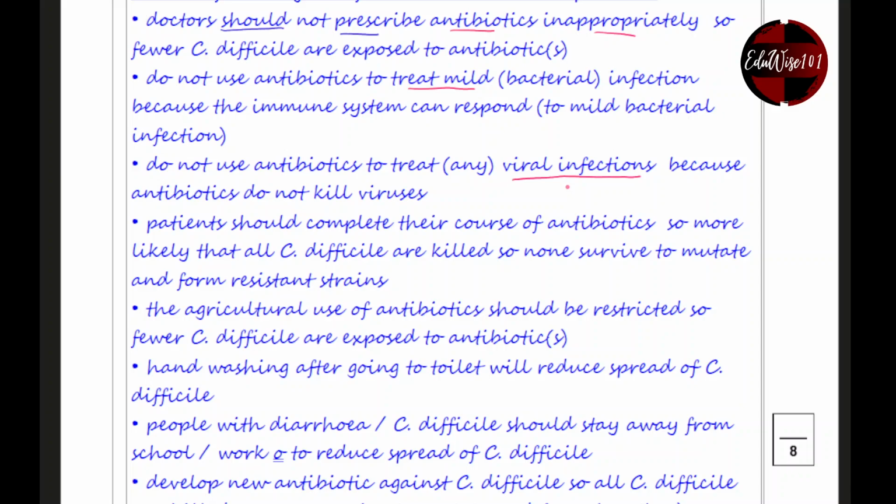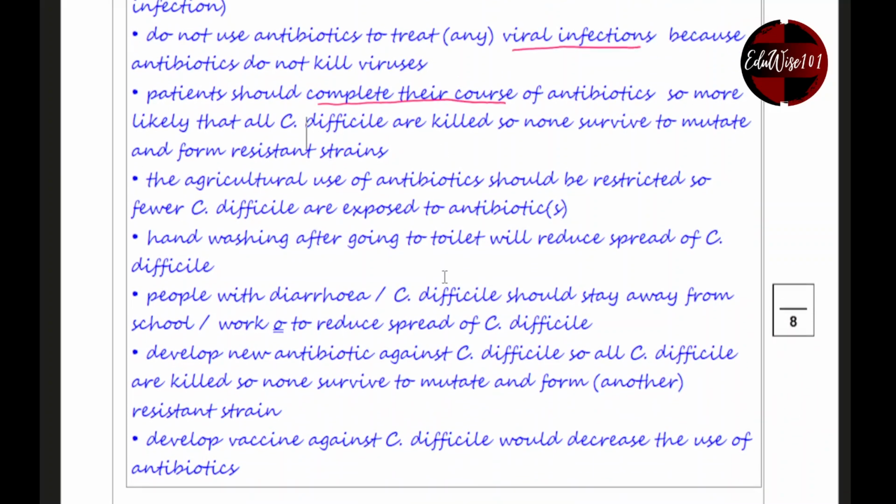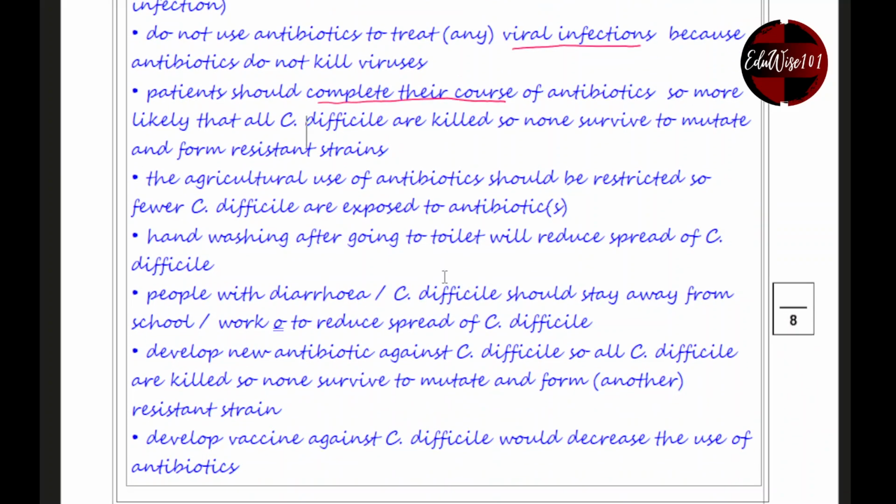Patients should complete their course of antibiotics, right? Make sure you complete the course of antibiotics, so there's less chance that any of them survive in your body and mutate. The agricultural use of antibiotics should be restricted. What they mean by agricultural use is don't use these antibiotics to treat animals like sheep, cows, pigs, right?